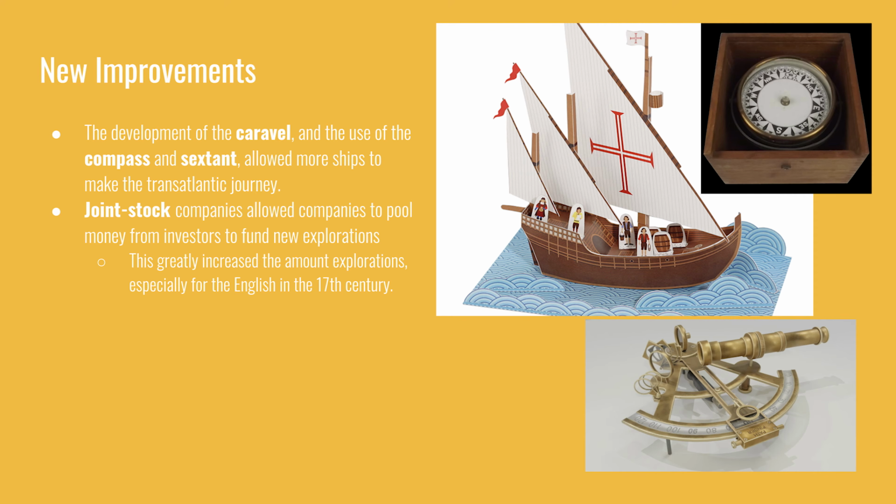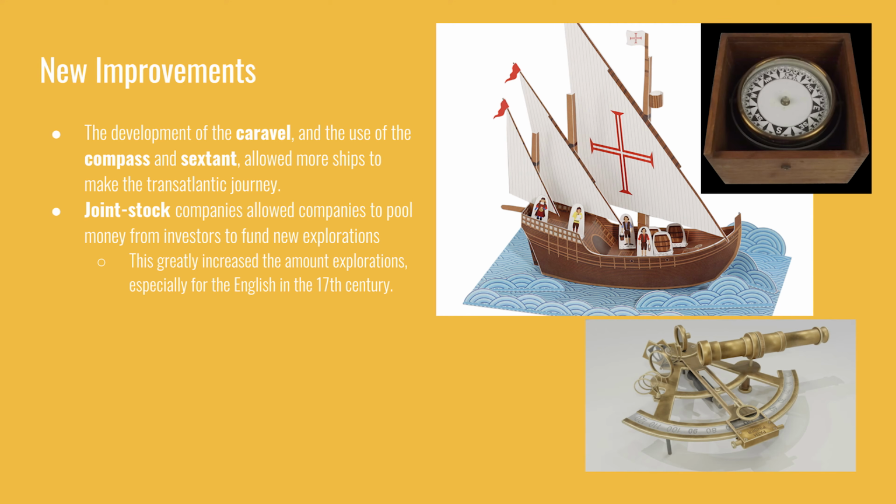The compass, as you can see on the top right, was most likely borrowed from the Middle Eastern empires, and then on the bottom right you see a sextant. The sextant was a maritime tool that was used to locate exact positions on Earth using the stars and geometry. These are all the things that helped the travel be done.